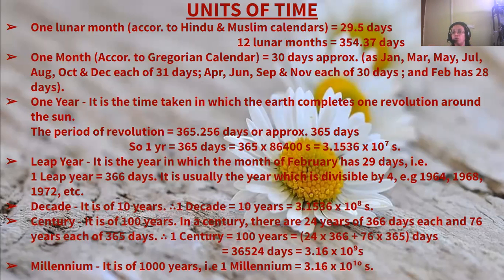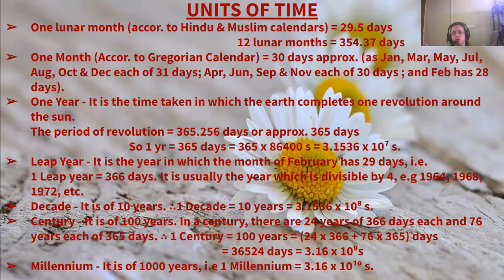According to Muslim and Hindu calendars, one lunar month is equal to 29.5 days, and 12 lunar months is equal to 354.37 days. And 1 month according to the Gregorian calendar is approximately 30 days: January, March, May, July, August, October and December have 31 days, and April, June, September, November have 30 days. But February has 28 days.